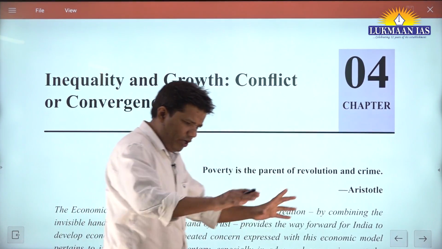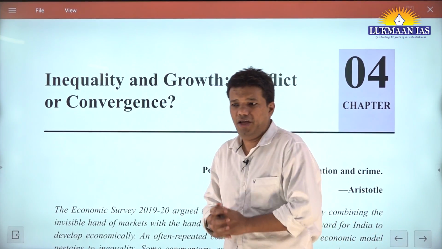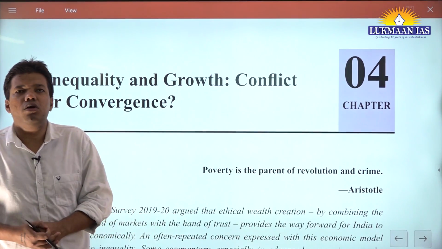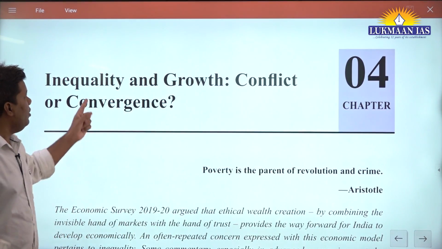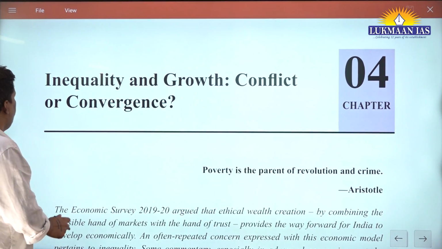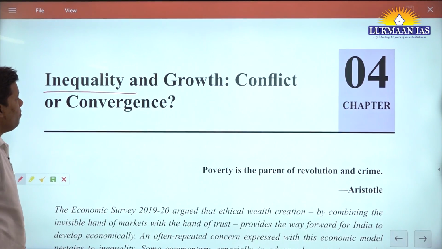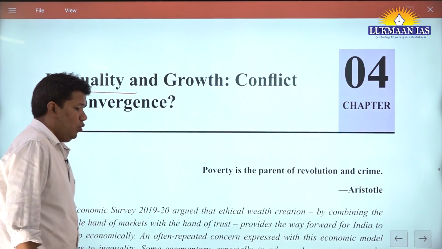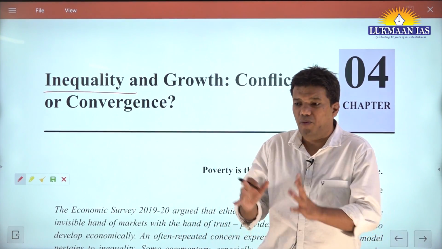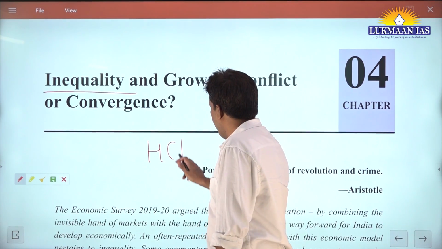Also, there is absolute poverty in some developing countries, but there is a concept of relative poverty, and relative poverty exists everywhere. So now the question is like this. Let's say there is a country where inequality is rising. Would it lead to a reduction in the poverty ratio? Officially it is called the head count ratio.